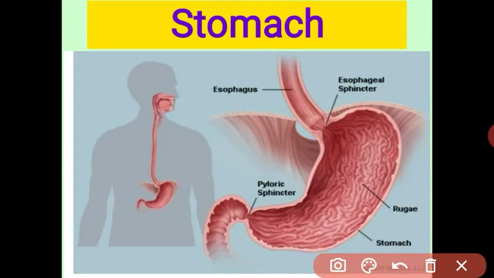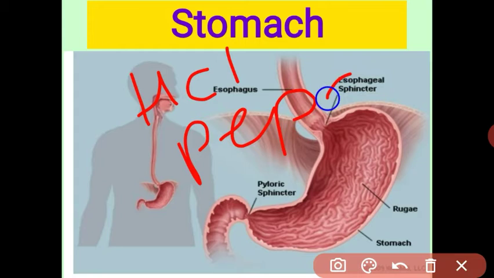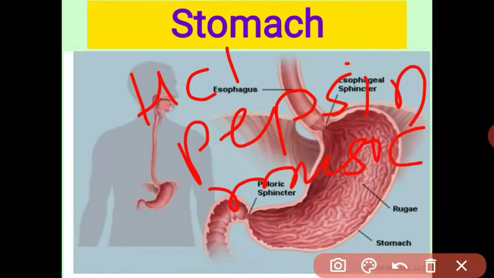The gastric juice is a composition of three substances: HCl, pepsin and mucus. Got it, students? The gastric juice which is secreted by the gastric glands is a composition of HCl, pepsin and mucus.